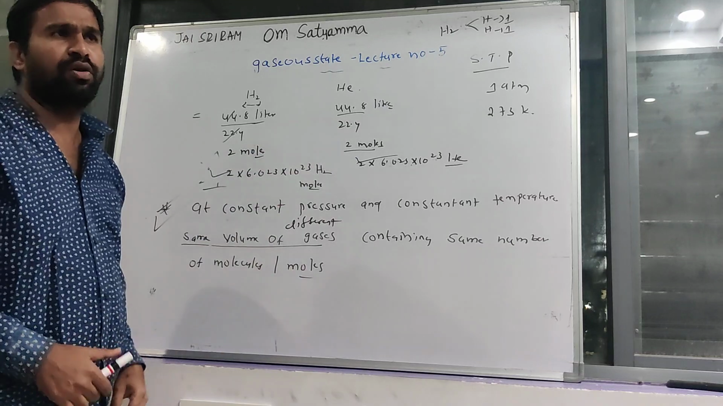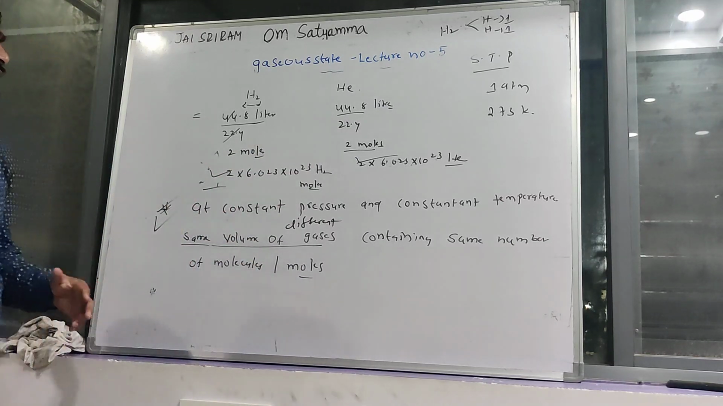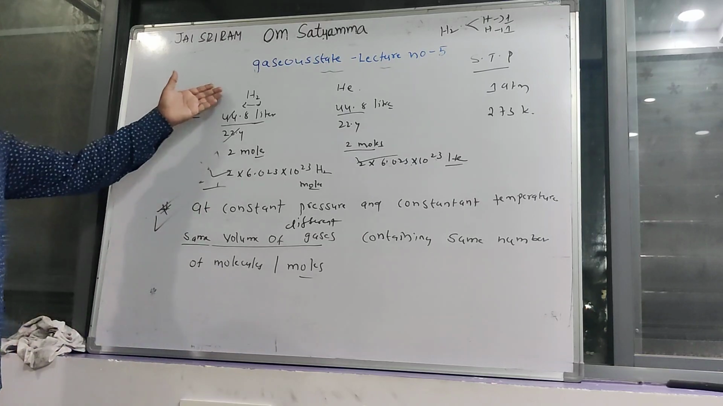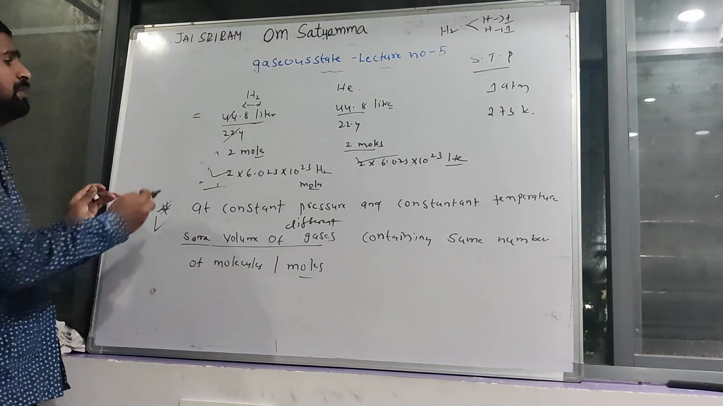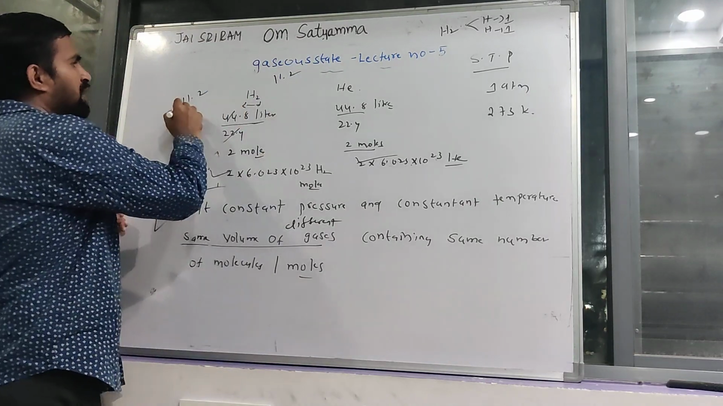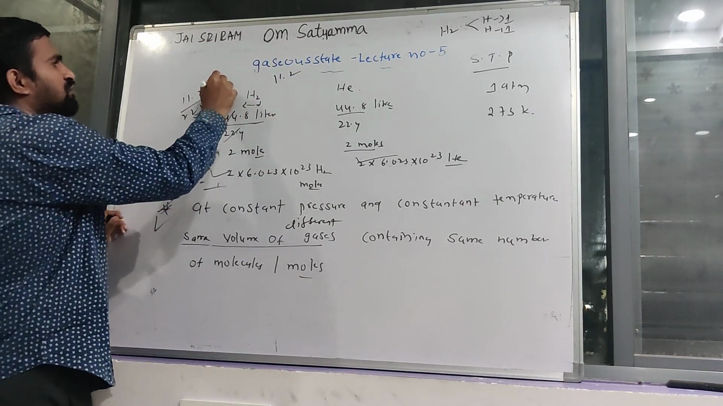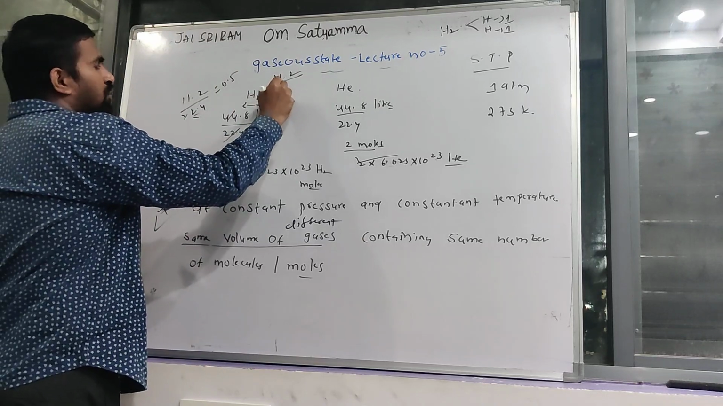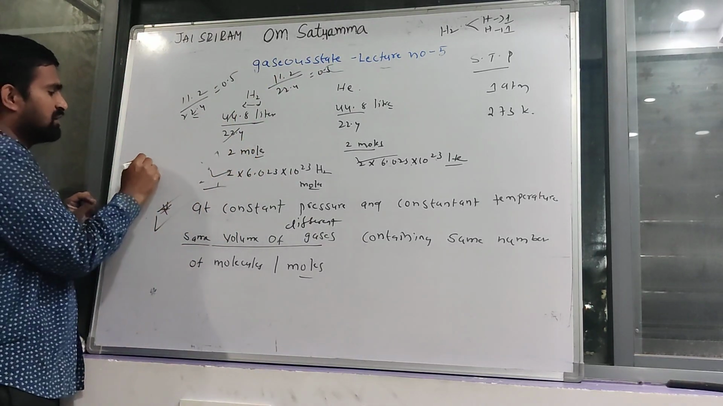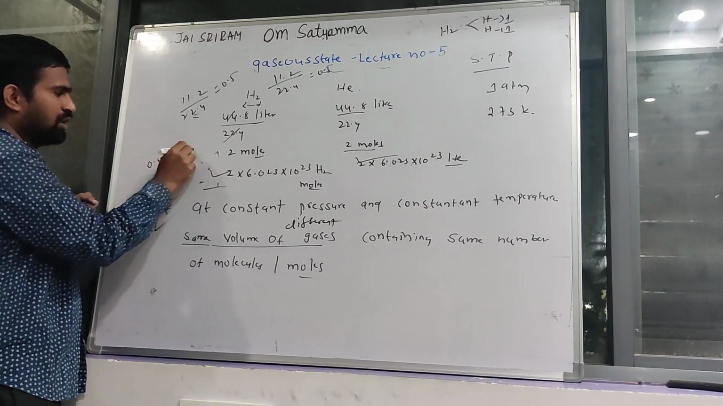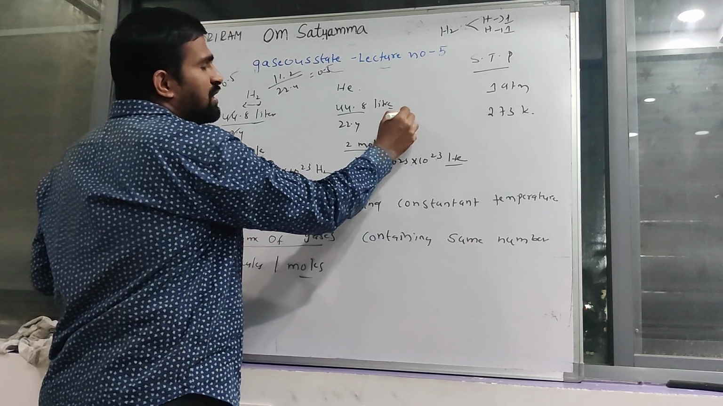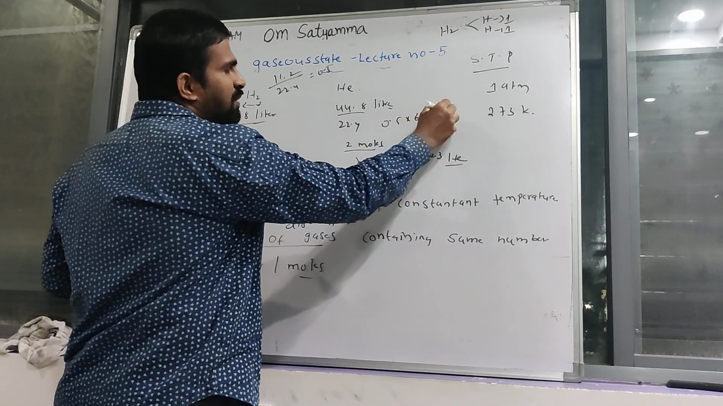Here also the same. You can take any value of volume. For example, 11.2 liters here, and here also 11.2 liters. 22.4 liters is equal to 0.5 moles. Here 22.4 liter is equal to 0.5 moles. 0.5 moles having 0.5 into 6.023 into 10 power 23 atoms, and here also 0.5 into 6.023 into 10 power 23 atoms.